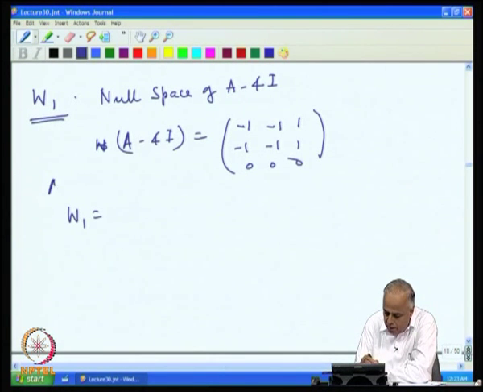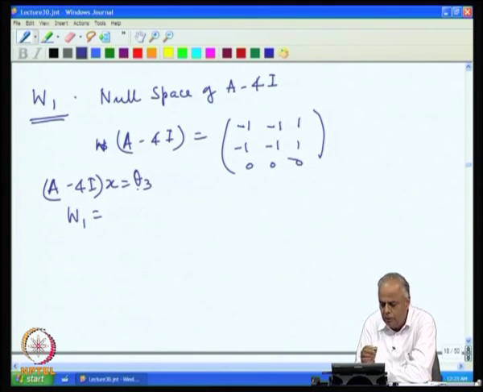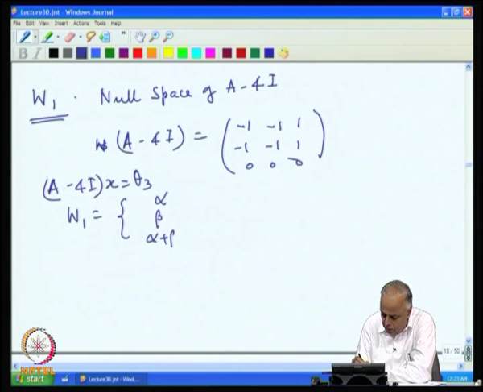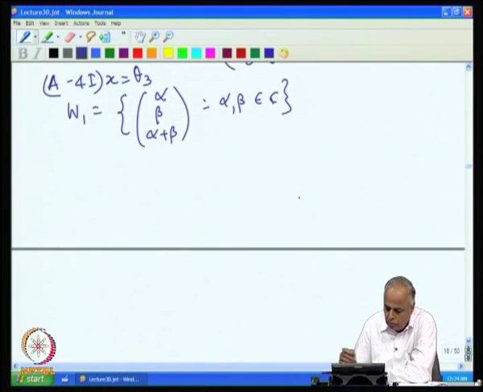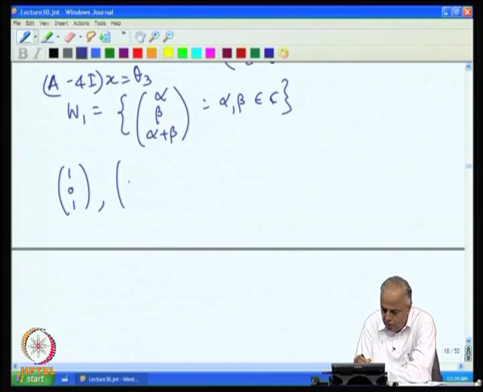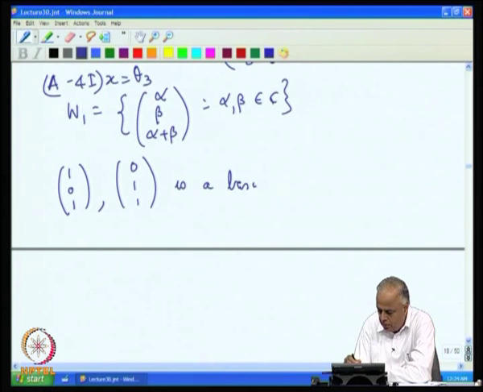If we solve A minus 4 I x equal to theta 3, which is a homogeneous equation that can be easily solved, we find that all the solutions can be expressed in the form alpha, beta, alpha plus beta, where alpha and beta belong to C. And now, we find that (1, 0, 1) and (0, 1, 1) is a basis for W 1.